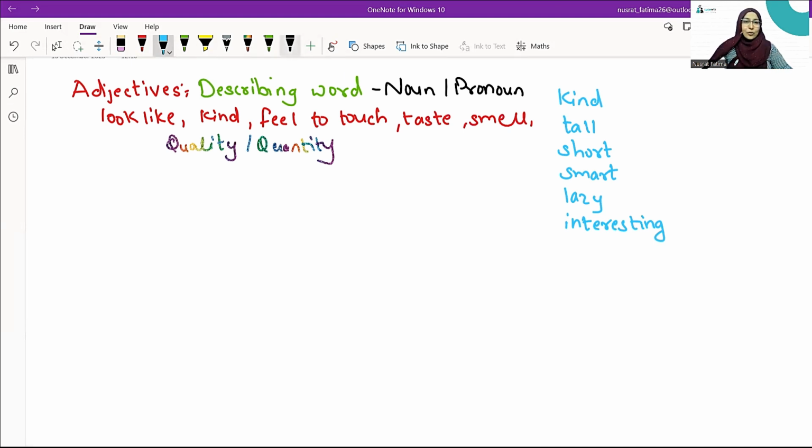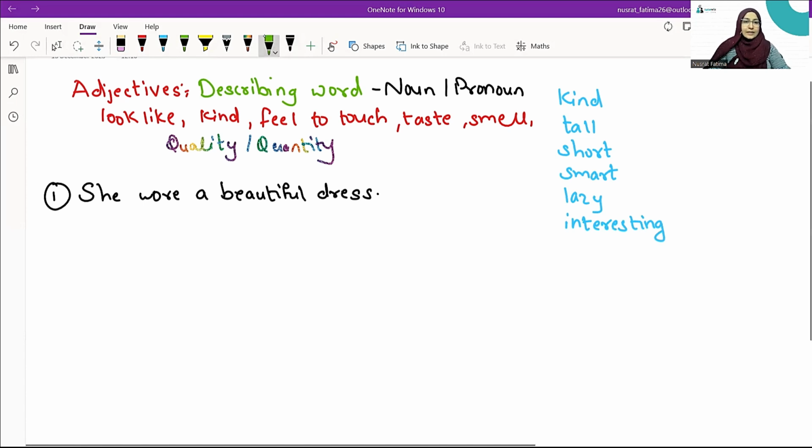Let us write down a few examples and pick out adjectives from those examples. Suppose I write, she wore a beautiful dress. If I look at this sentence, the word dress is the noun and the word beautiful describes the dress. So beautiful is the adjective.